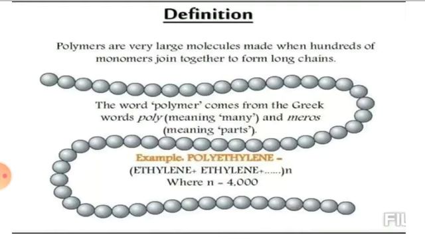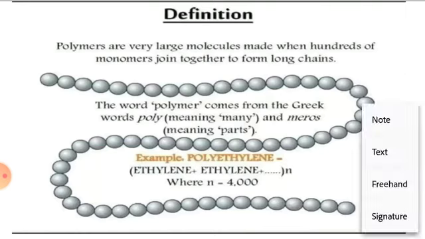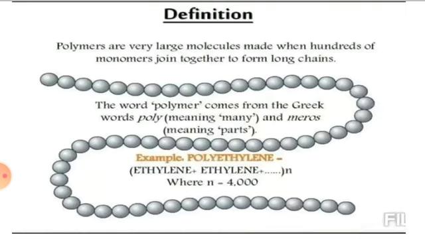Polymers are very large molecules which are made up of hundreds of monomers joining together to form a chain. So here students, in the diagram you see that it forms a chain. The structure is in a chain form.